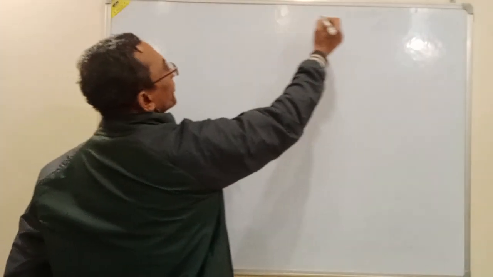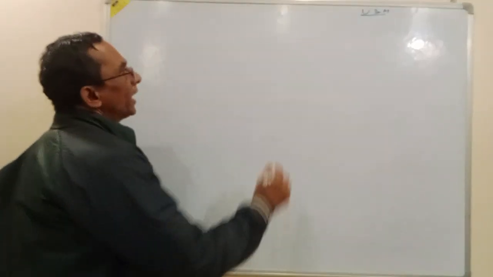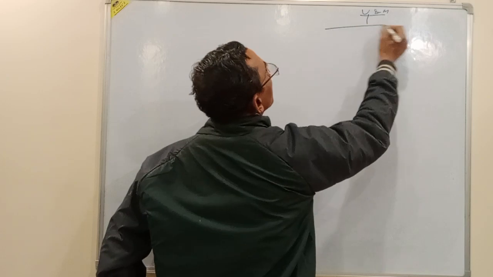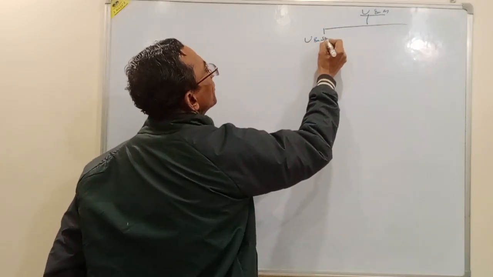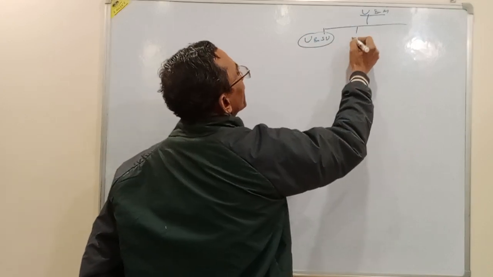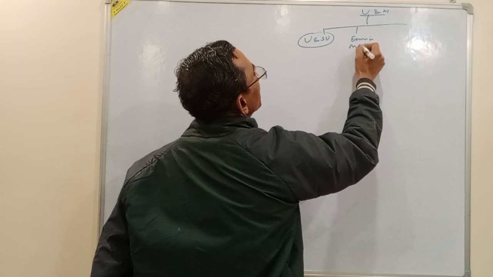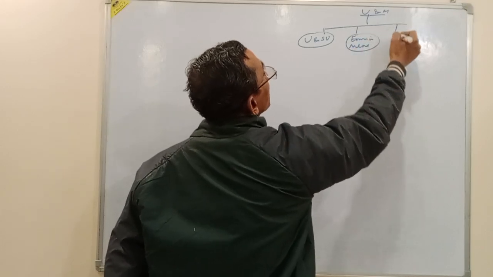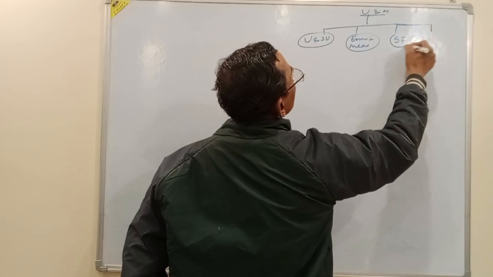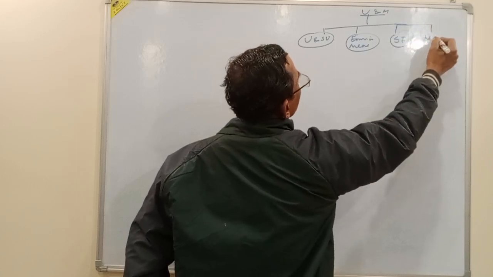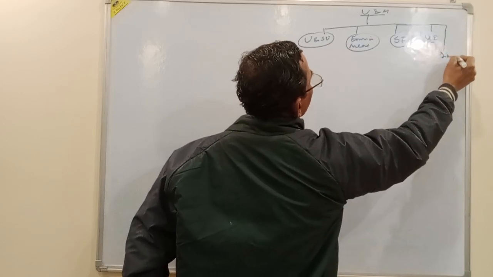Under unit and measurement, we studied what is unit and system of units, errors in measurement, significant figures, and measuring instruments. And last is our dimension.